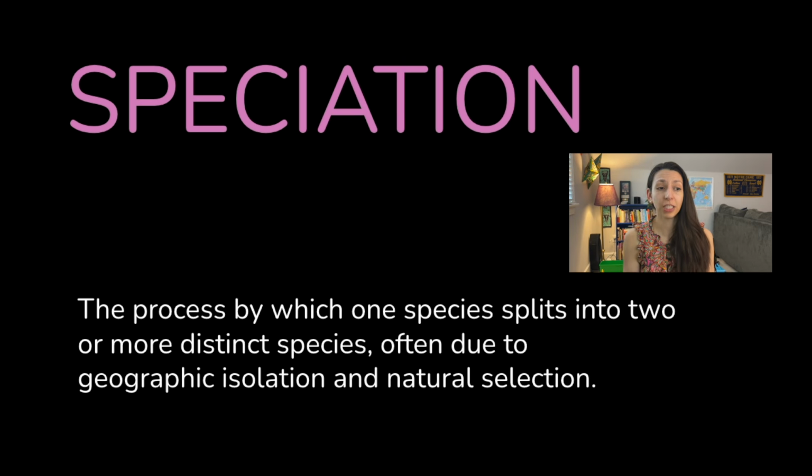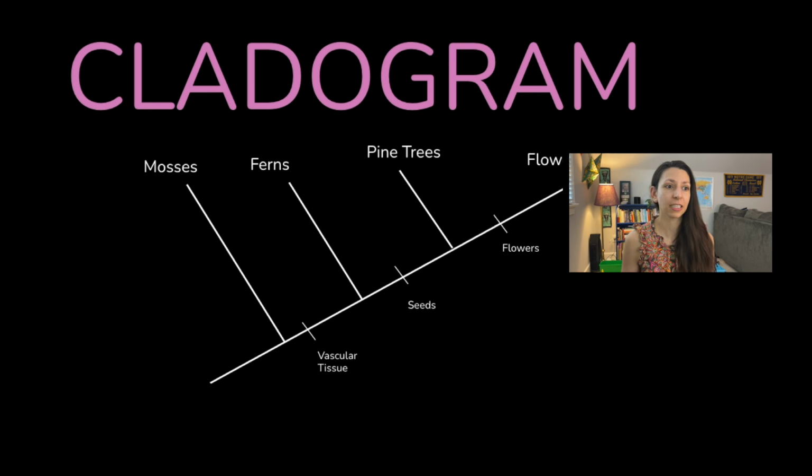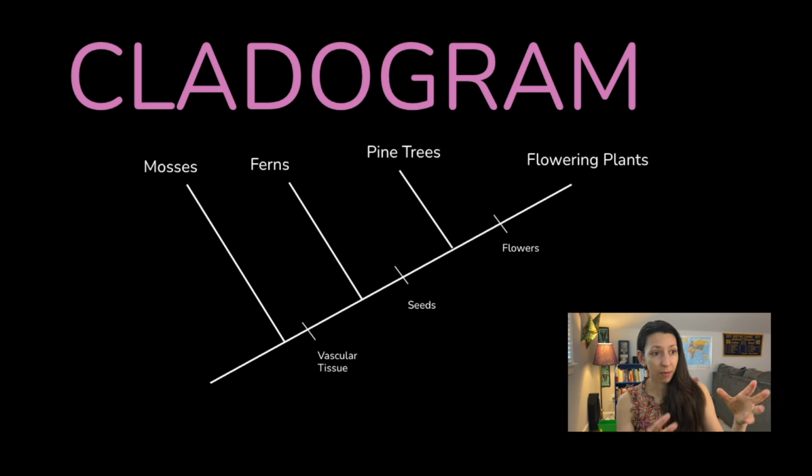And then speciation is the process by which one species splits into two or more distinct species, often due to geographic isolation or natural selection. Cladogram is a diagram you might see like this. The lines don't represent time, but they are going to show us how evolutionary relationships are between different organisms based on their shared characteristics. And sometimes you might see little hash marks with traits marked on a cladogram as well.